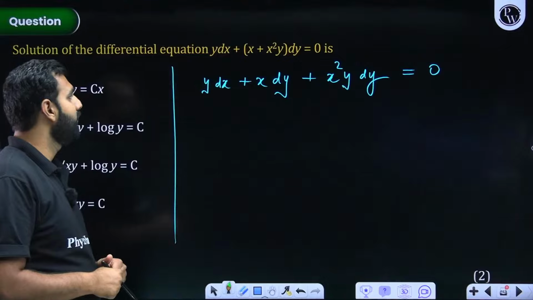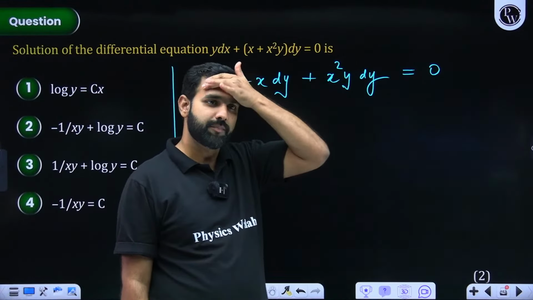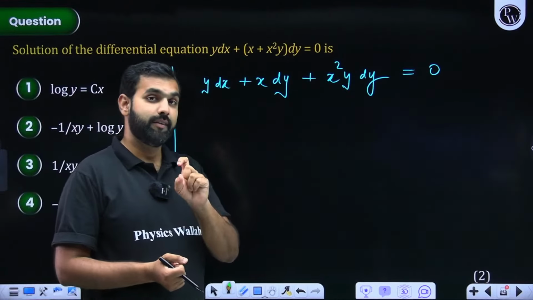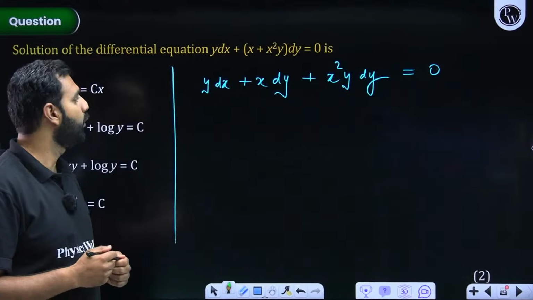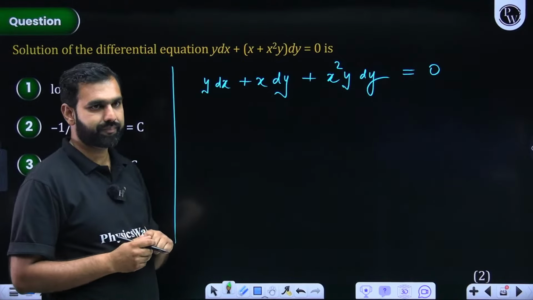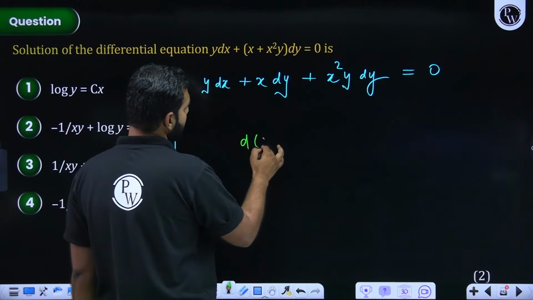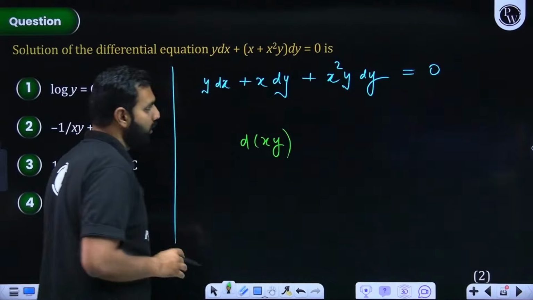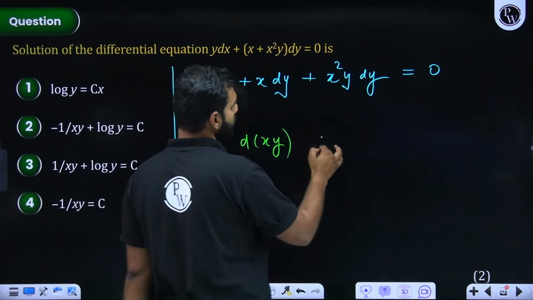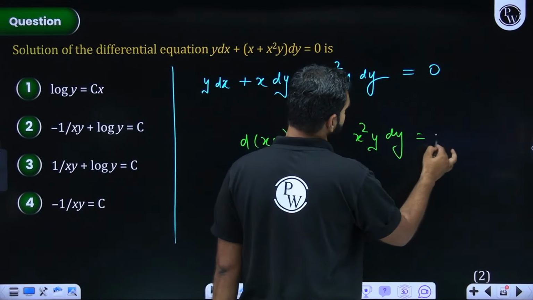This is what I am having. So what I'm suggesting is that this could be done with the linear differential equations. Otherwise, you can crack it with the help of the exact differential equations as well. What do I mean by that? I hope you are seeing y dx x dy. So when you see y dx x dy, can you not write it as d(xy)? I hope you all must agree with this. It can be written as d(xy). And this is x square y dy is equal to 0.